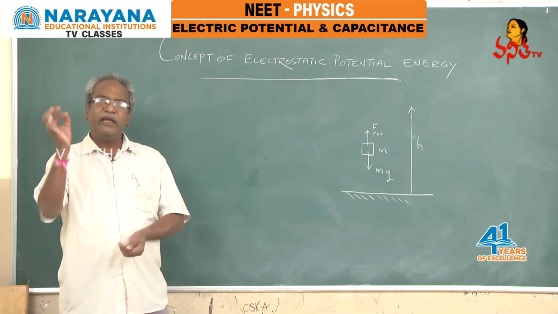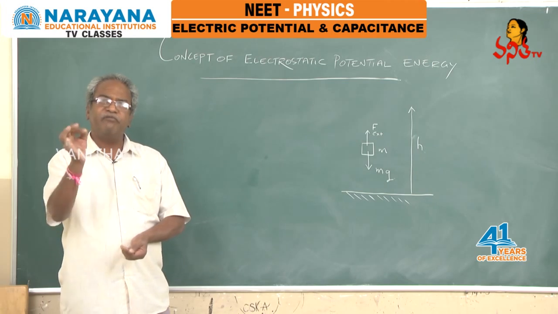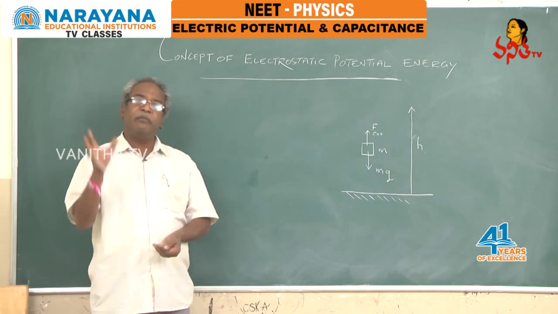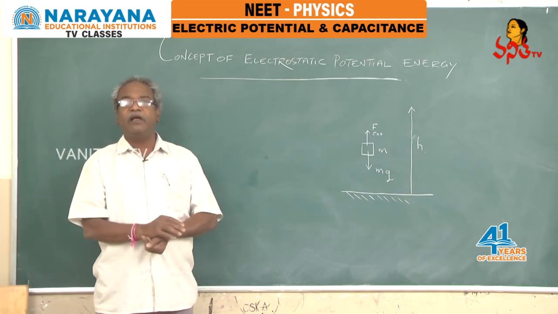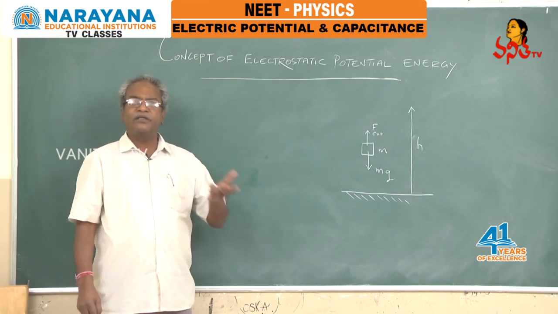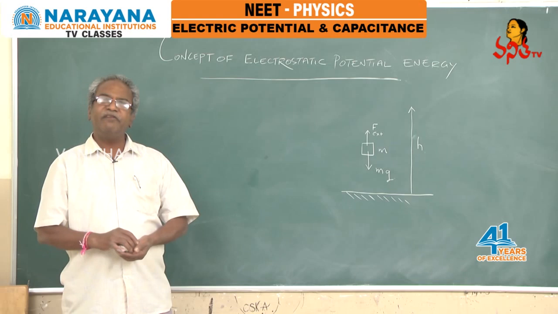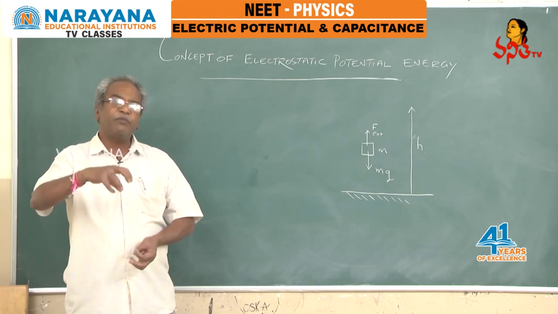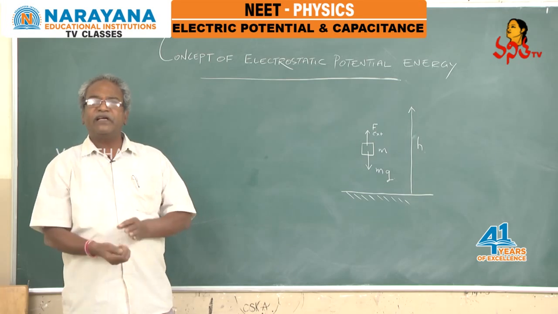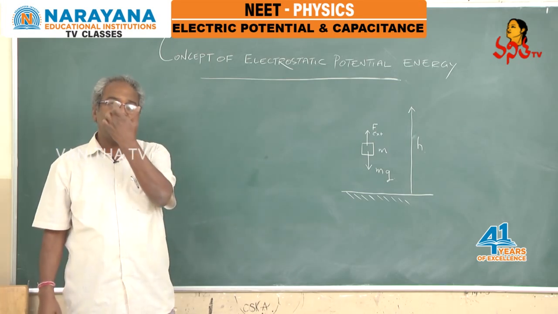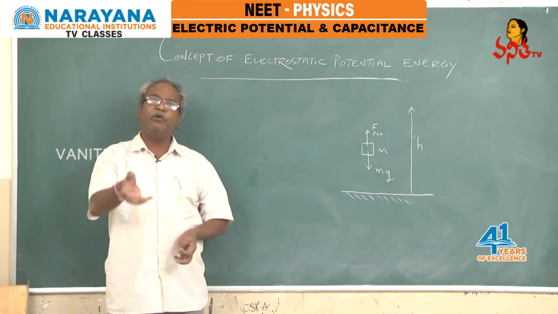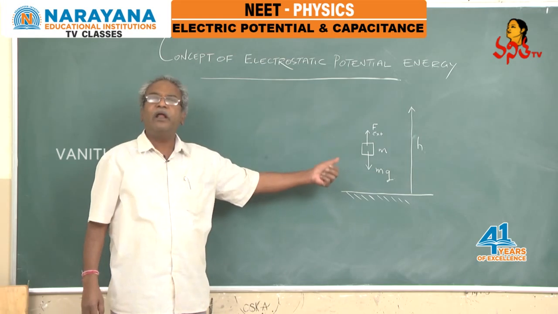Yes, all the students, a simple phenomenon in mechanics regarding the conservative force. If at all any external force performs work done against conservative force, that work done by the external force will appear as potential energy in the body. A simple case: suppose a body of mass m is lifted with a small velocity upwards through a small displacement h. What is the conservative force acting on it? mg. And how much external force would apply on the body to lift it uniformly, numerically equal to that mg.